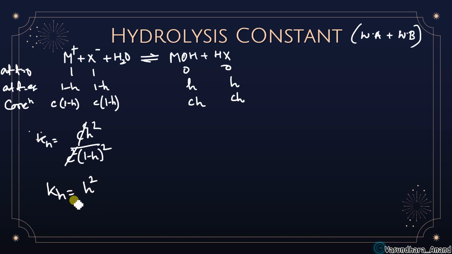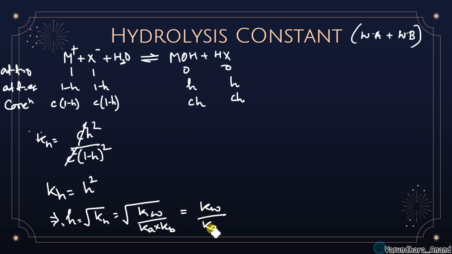So Kh is equal to h square. Can I write like this? Because h is negligible, so this part will be negligible. So I can say that h is equal to root under Kh, and right now we have done that Kh is equal to what? Kw upon Ka into Kb, isn't it? So that means h is Kw upon Ka into Kb, power half. So we got the degree of hydrolysis, we have done the hydrolysis constant is this.